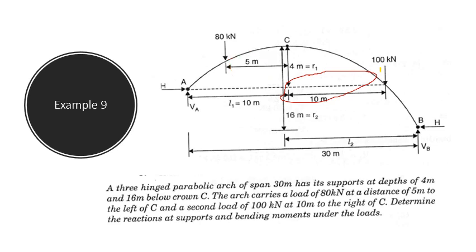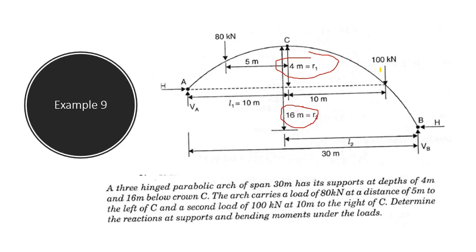So the springing levels: the crown is at a height of 4 meter from the left support, that is mentioned as R1, and the crown is at a height of 16 meter from the right support, that is mentioned as R2.